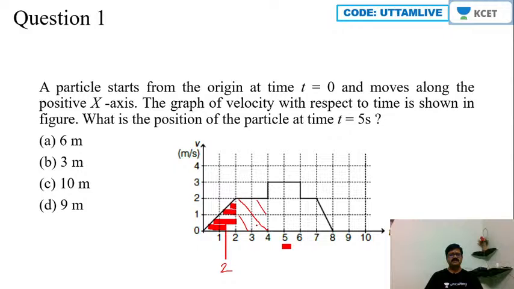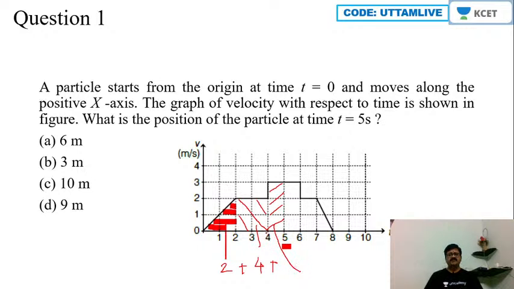Next, second step, we'll find the area of this particular square. Here the base is 2 and the edge length, the height, is obviously 2 here. So 2 twos are 4. Okay, 2 plus 4 plus the area of this rectangle. Now we should find the area of this rectangle.